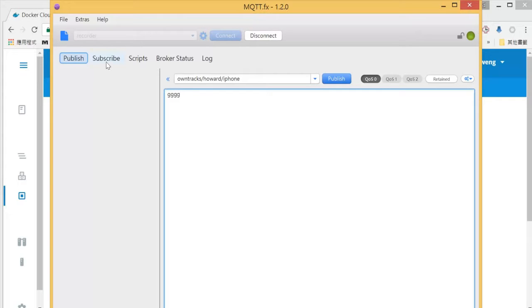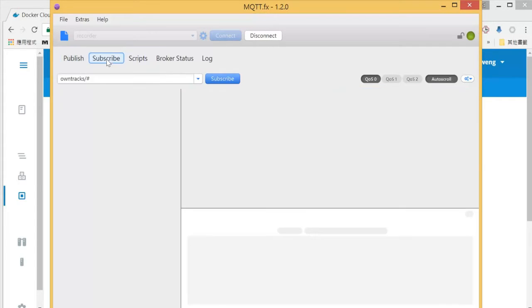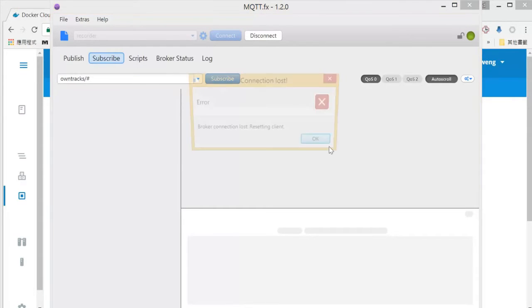Okay, so let's go to the subscribe part. We use OwnTrack slash pound. That means that is a wildcard symbol to receive all the message from under OwnTrack topic. Okay, so let's press subscribe.